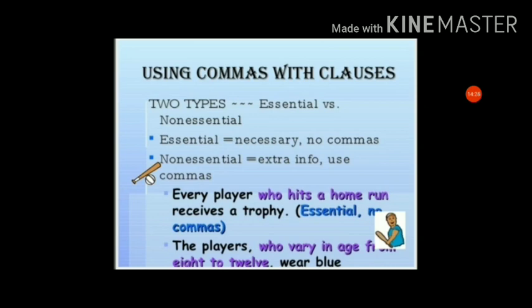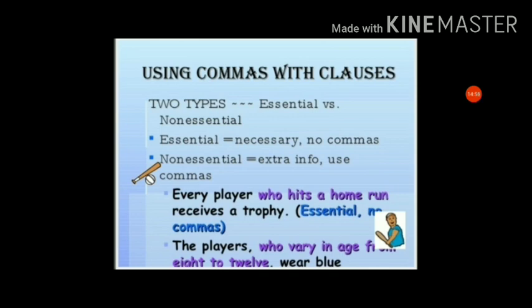For example, you can see here, every player who hits a home run receives a trophy. So, essential and no comma. What is the essential information, and about whom? Who hits a home run? It is the essential part, and the whole sentence without any commas gives the complete sense. So that is the essential type.